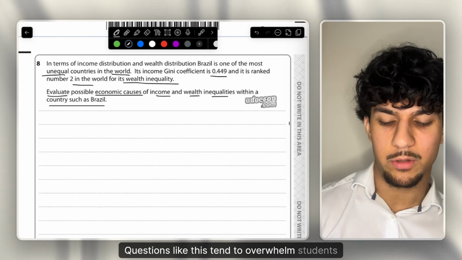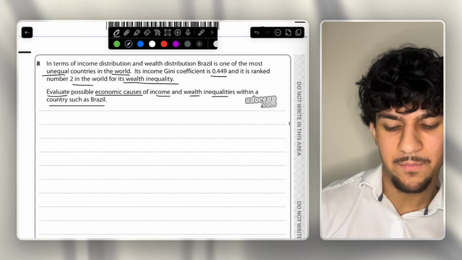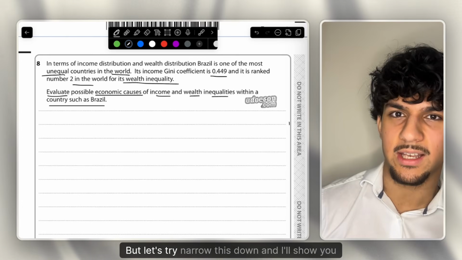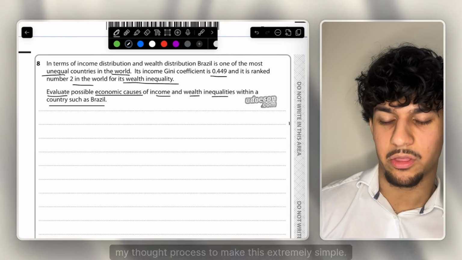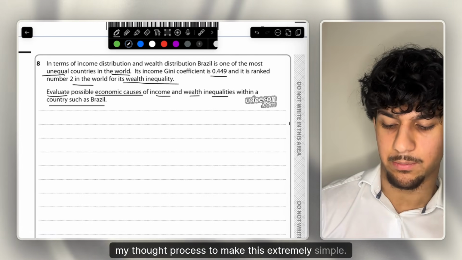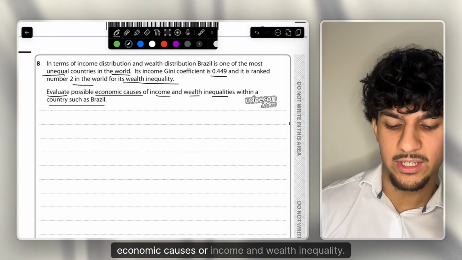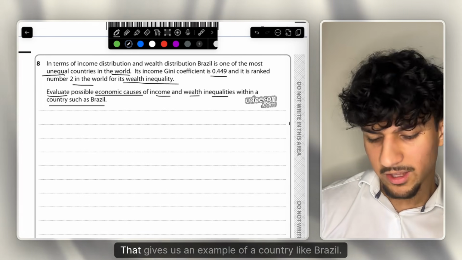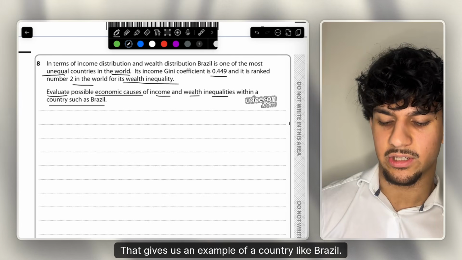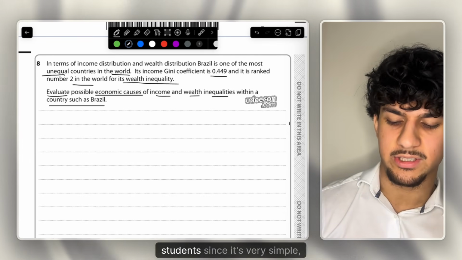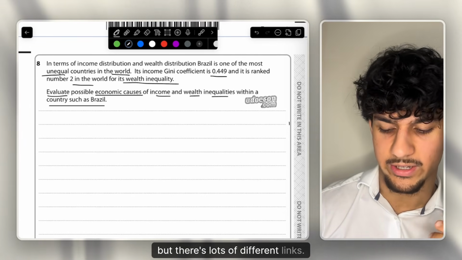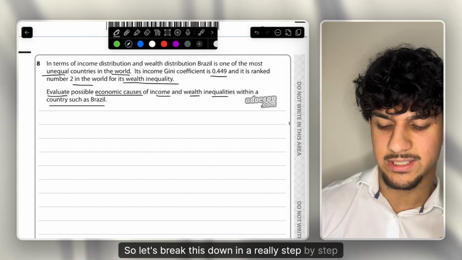Questions like this tend to overwhelm students quite a lot. There's lots of words, there's lots of different links, but let's try to narrow this down and I'll show you my thought process to make this extremely simple. So the question is asking us, evaluate possible economic causes of income and wealth inequality, then gives us an example of a country like Brazil. Questions like this tend to overwhelm students since it's very simple but has lots of different links. So let's break this down in a really step-by-step manner.